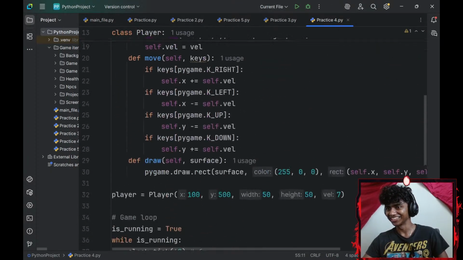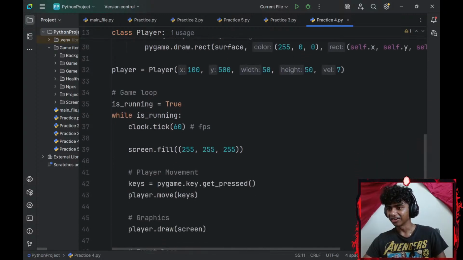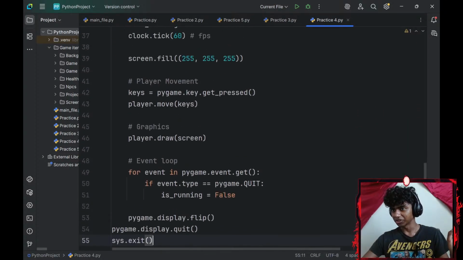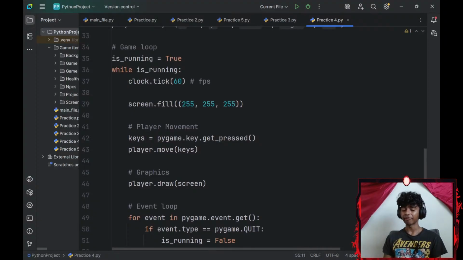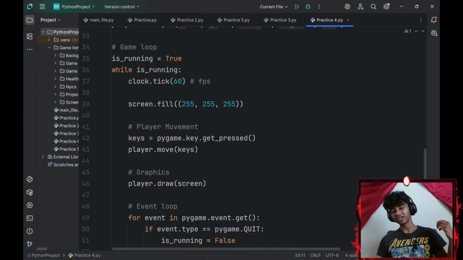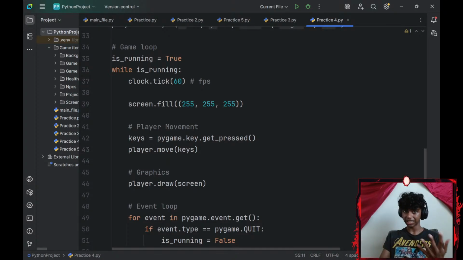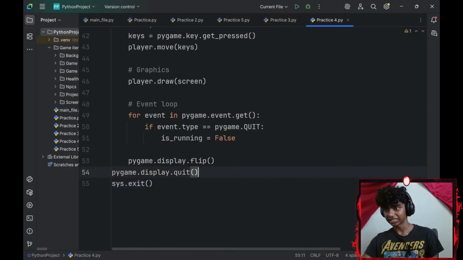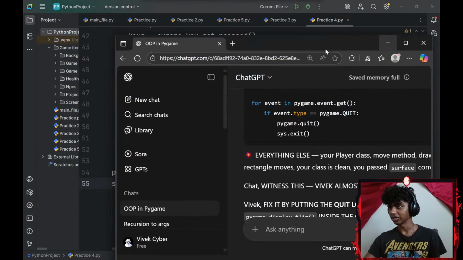I'm not used to doing it like this. Oh, it's okay. This does work. I'm just not used to this, because usually the way I do it is first I create my game loop, add my is running variable which is set to true, and then while is running I add FPS, I add my event loop, and then I add my player movement, and then trap the player in the wall, then automate my NPCs, bounce my NPCs, add collisions, and lastly, once I'm done with everything, then after adding my graphics, I do a pygame.display.flip or pygame.display.update, and then a pygame.quit. This is kind of different, but I think I'll get used to this real quick.